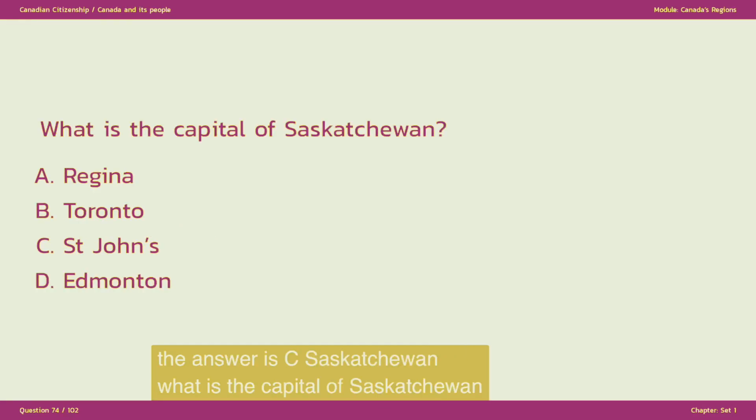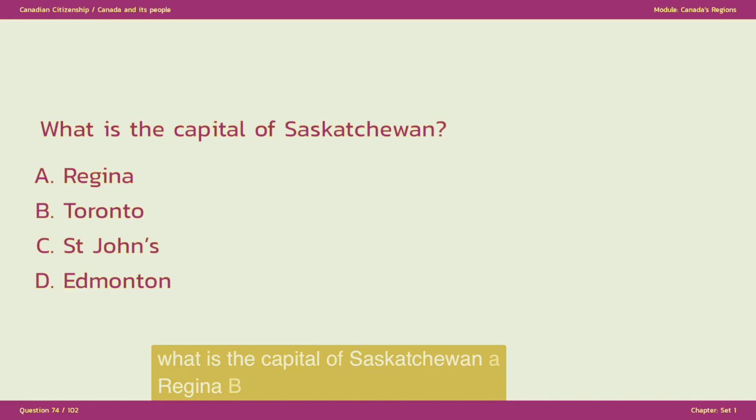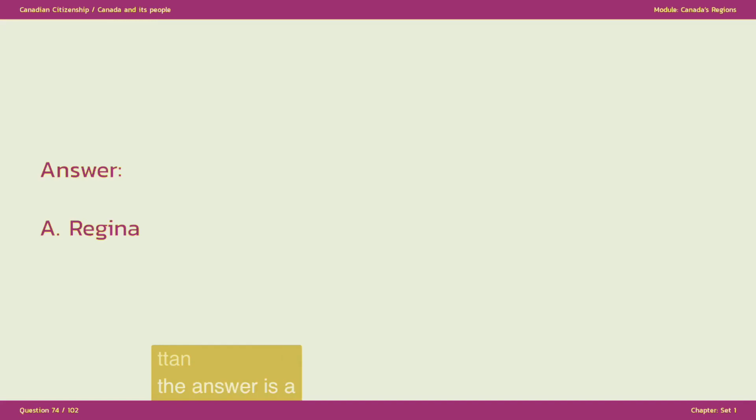What is the capital of Saskatchewan? A. Regina. B. Toronto. C. St. John's. D. Edmonton. The answer is A. Regina.